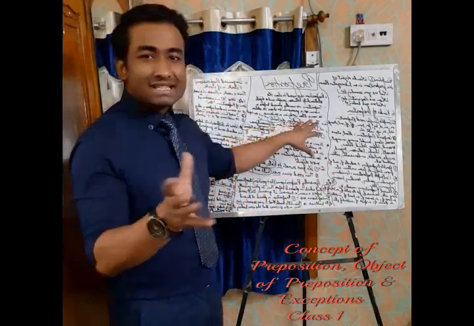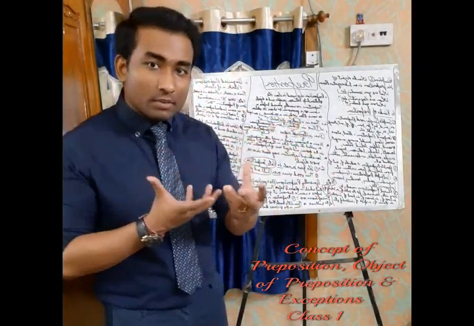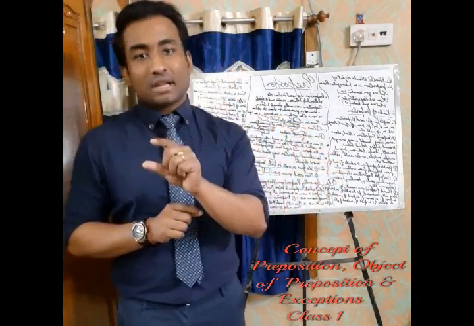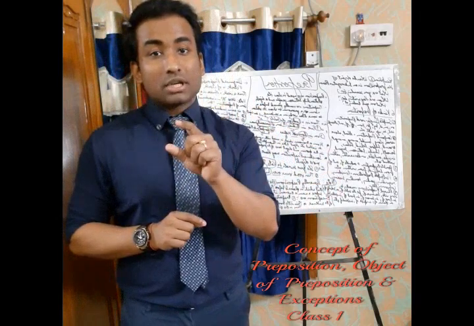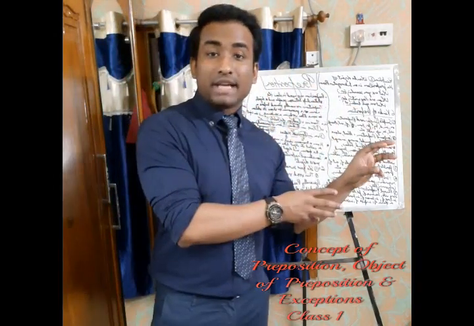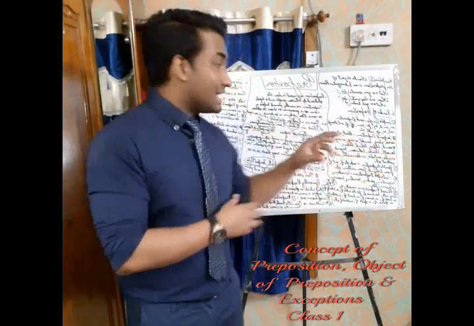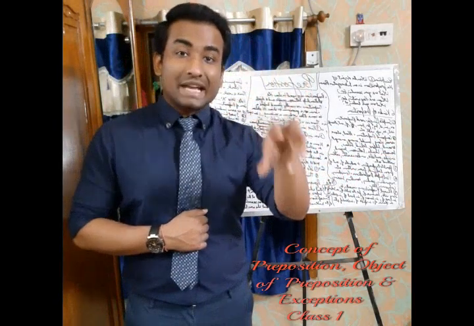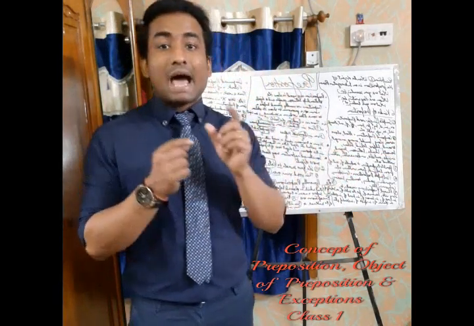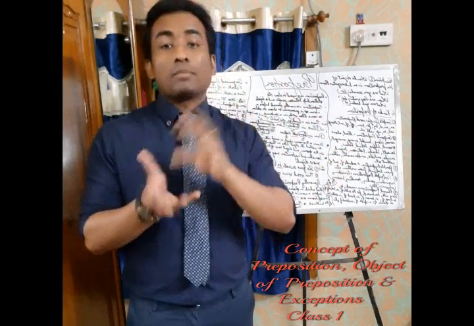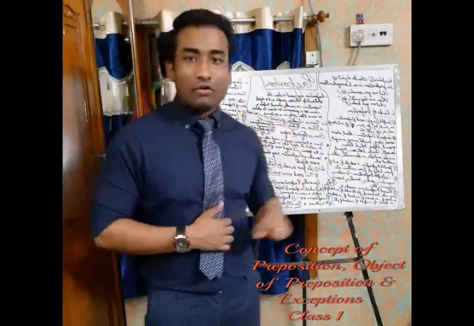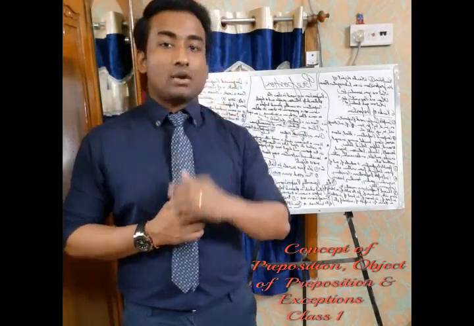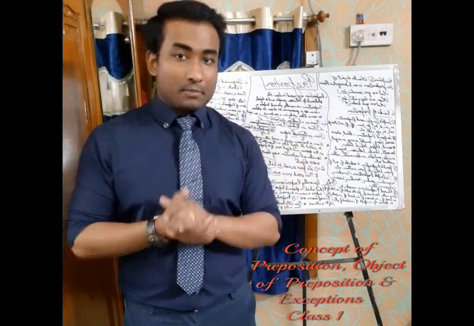So let us take some examples to understand the object of the preposition. There is a book on the table. Here, on is obviously a preposition. Now, the preposition's object is here the table, where the book is lying. So table here is the object in this sentence, and this object is called the object of the preposition on. Now I would also like to tell you that in every sentence where there is a preposition, you will find at least one object.